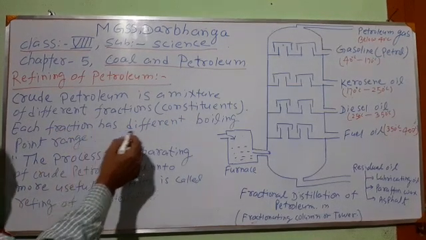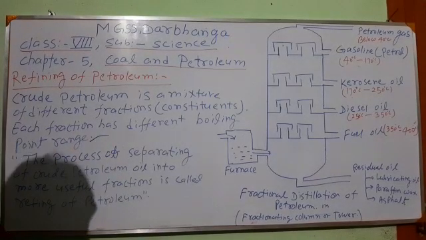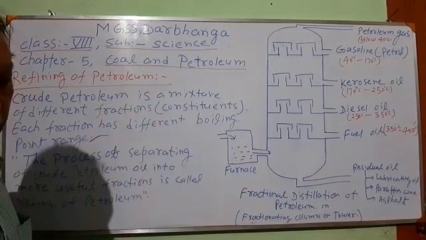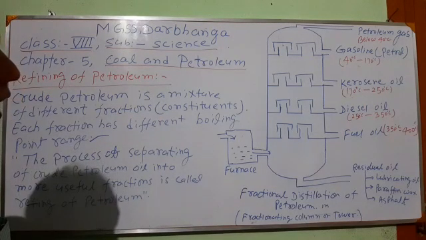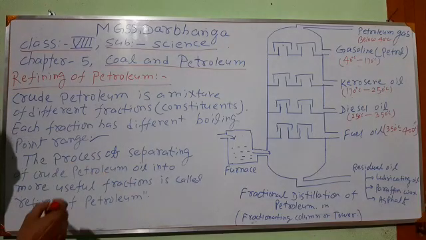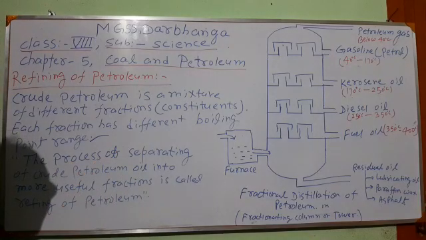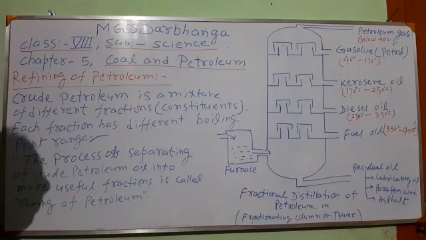Each fraction has a different boiling point range. Petroleum contains different constituents, and each constituent has a different boiling range. On the basis of this difference in boiling point, the different constituents must be separated. These constituents are separated, and then each one is used separately for different useful works.